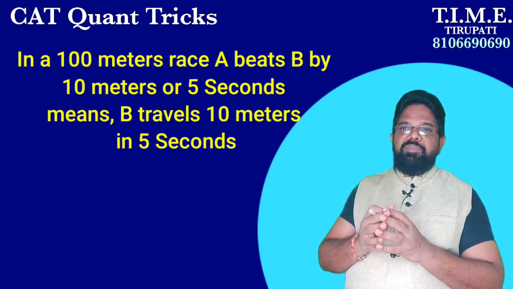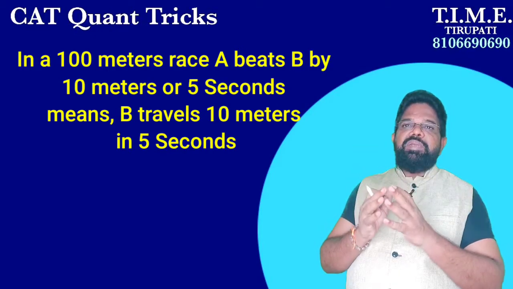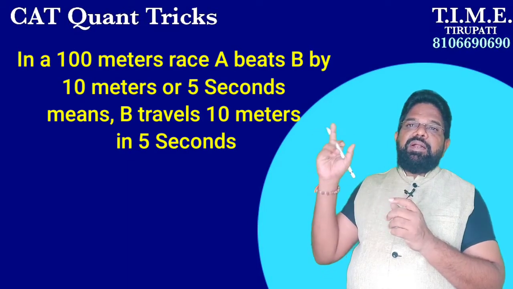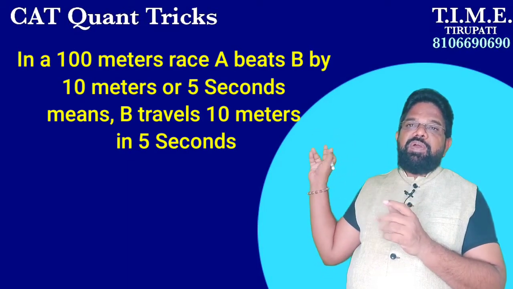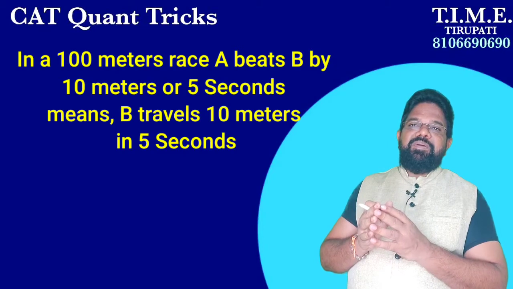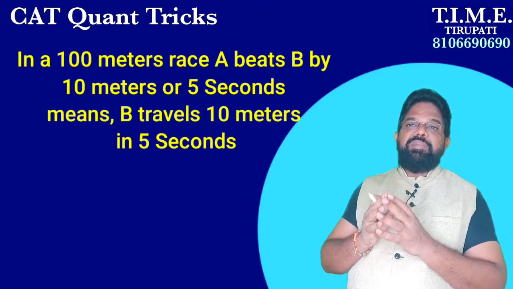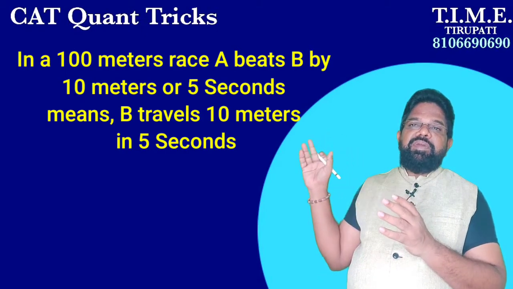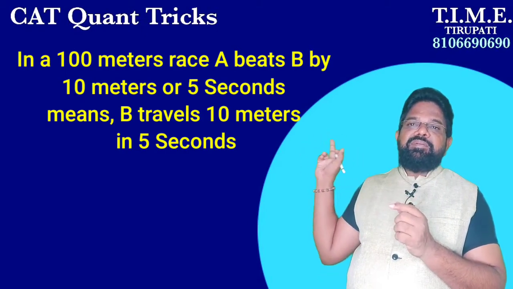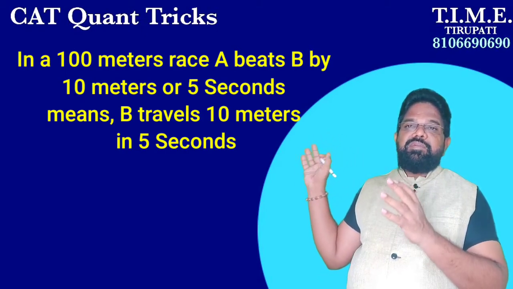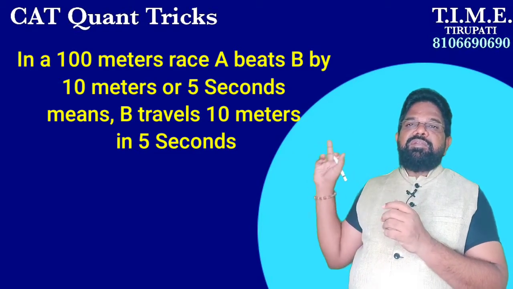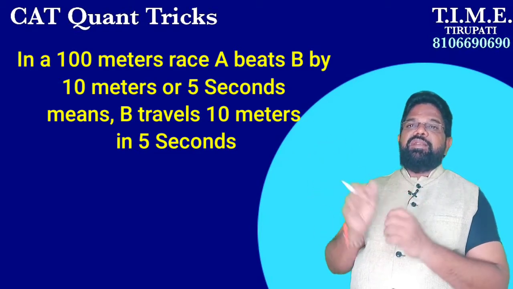What is the exact meaning of that? B covers 10 meters in 5 seconds. If the statement is given, in a 100-meter race A beats B by 10 meters or 5 seconds, it means B travels 10 meters in 5 seconds.